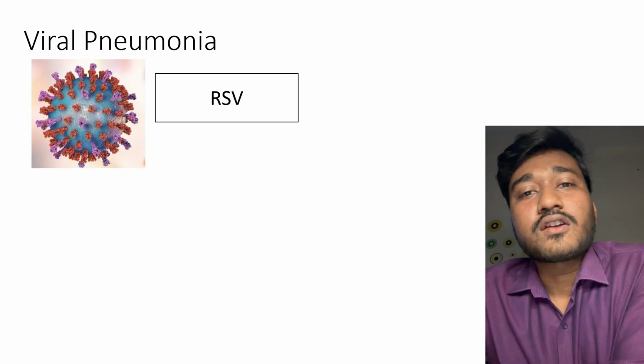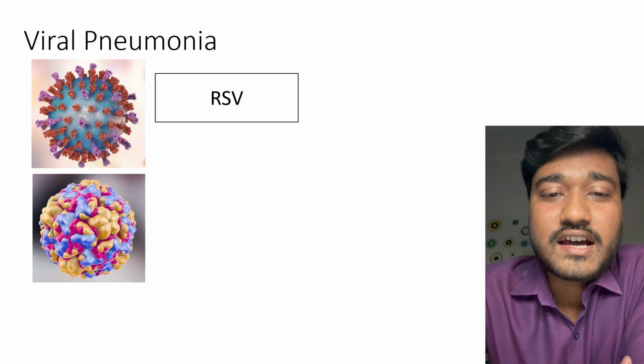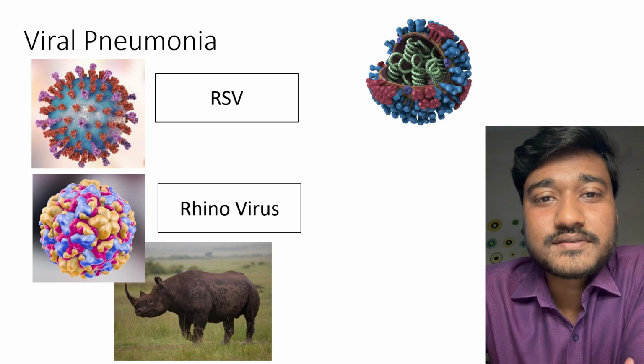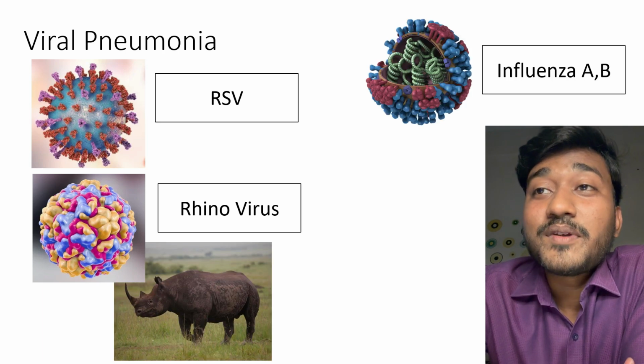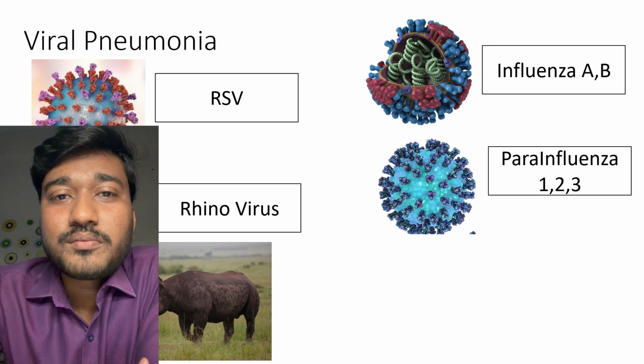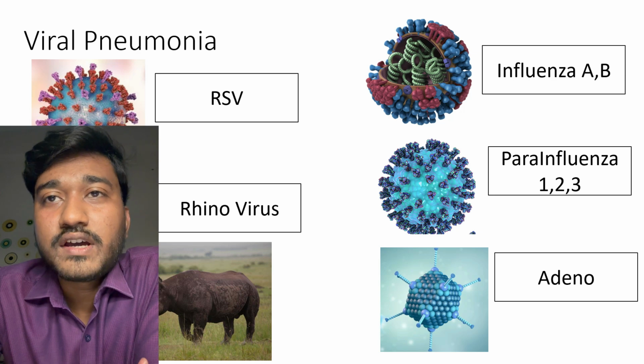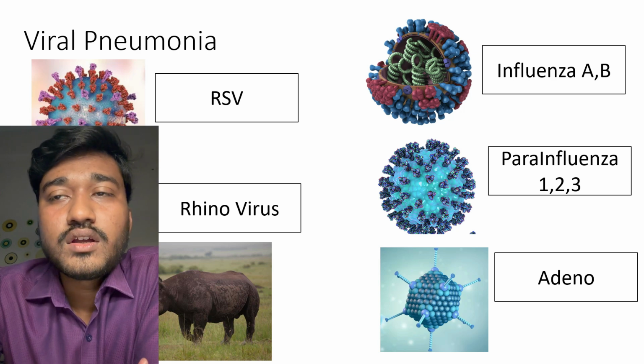Okay, now viral causes of pneumonia: mostly RSV, respiratory syncytial virus, and we can have rhinovirus. You can see this photo, or maybe influenza A, B, or parainfluenza 1, 2, 3. We have adeno, we have coronavirus, we have human metapneumovirus. All this. Okay.